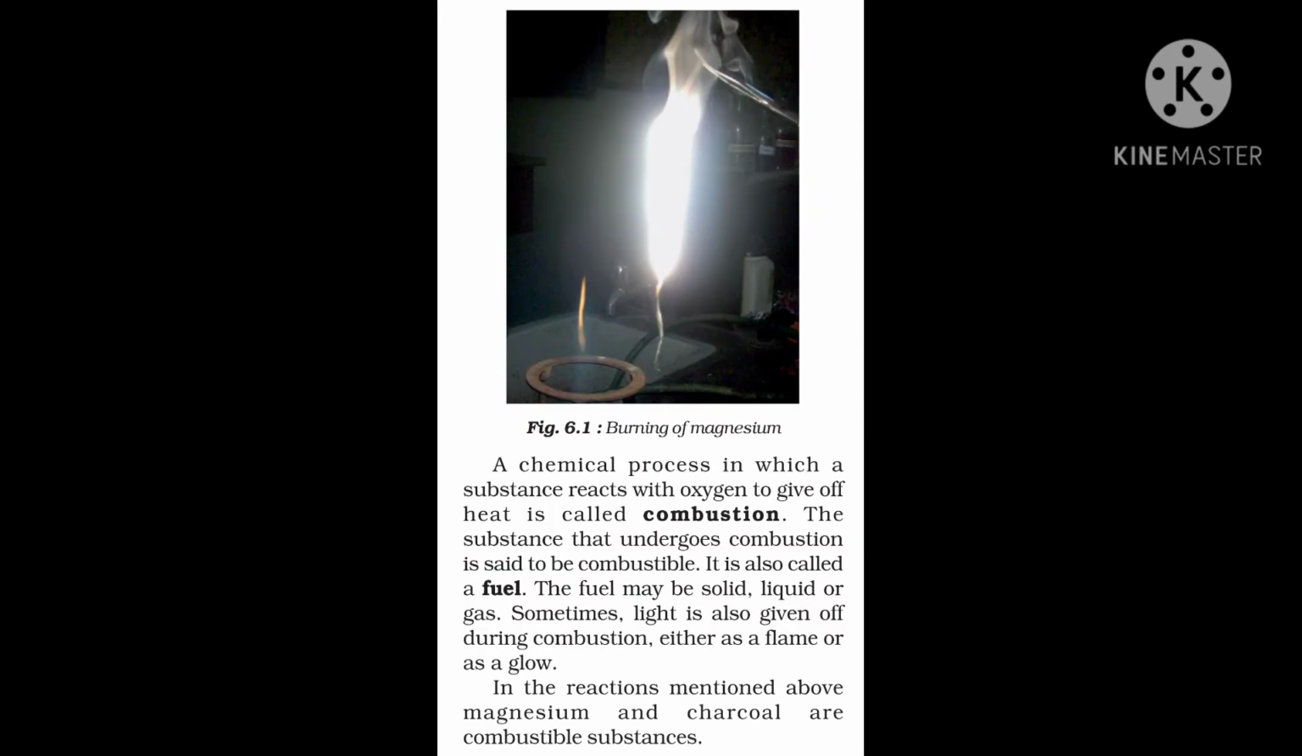What is combustion? A chemical process in which a substance reacts with oxygen to give off heat is called combustion. Sometimes light, either as a flame or as a glow, is also given off during combustion. The substance that undergoes combustion is said to be combustible. It is also called a fuel. In the reactions mentioned above, magnesium and charcoal are combustible substances.